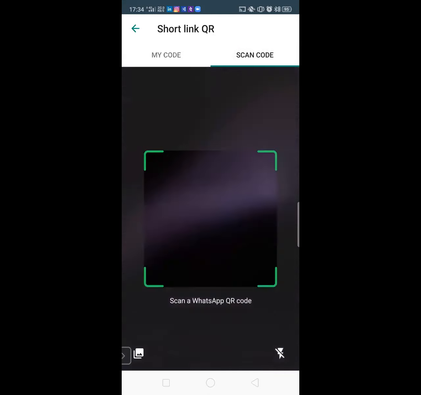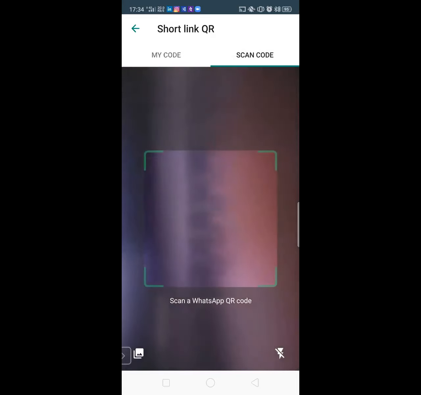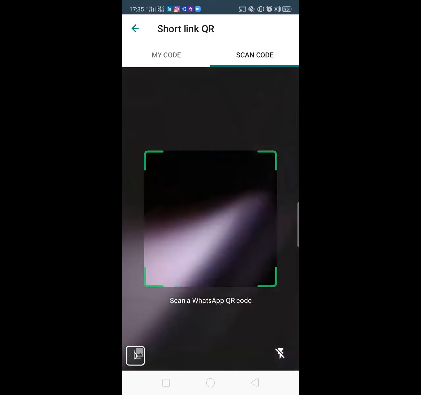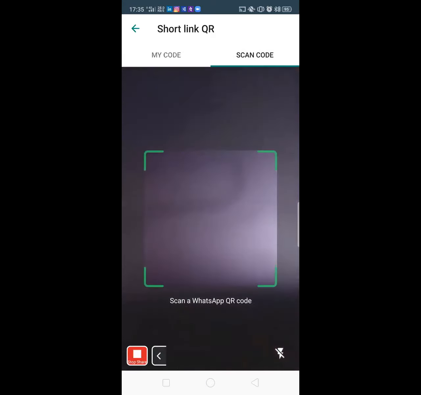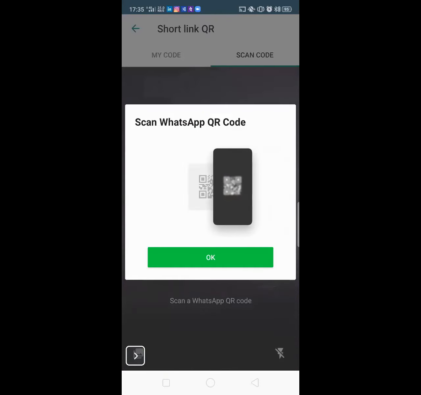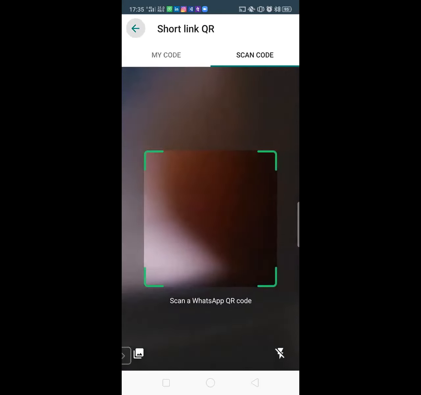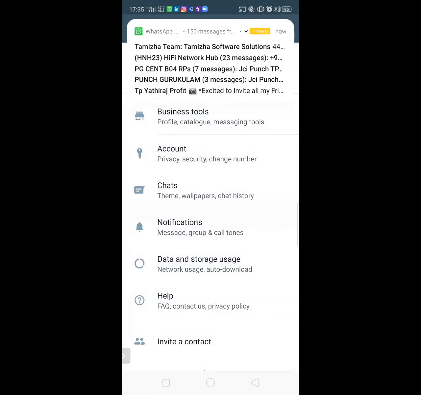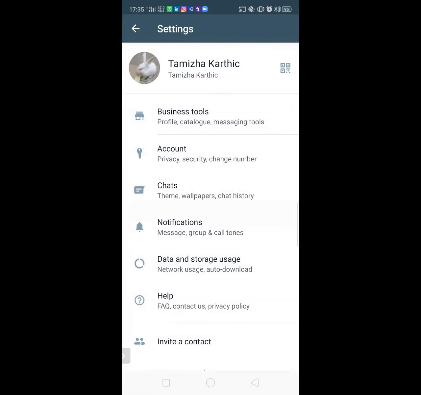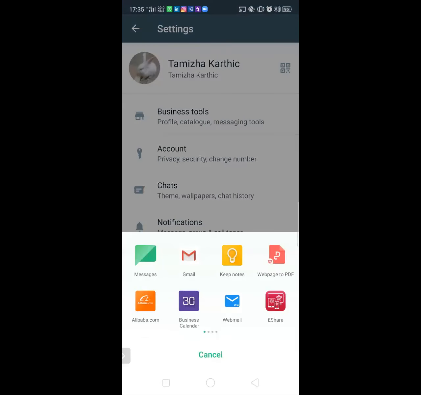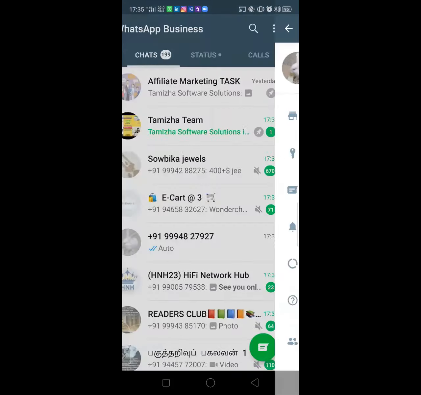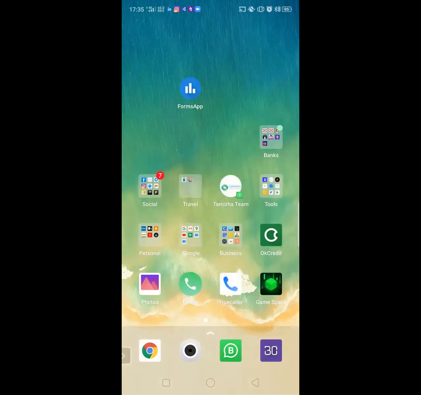Let me click on scan, and wherever some people have a QR code, I can send them a message. This is the power of this option in WhatsApp. The remaining options are also in WhatsApp, and this is the option we have in WhatsApp Business, which has the B symbol.